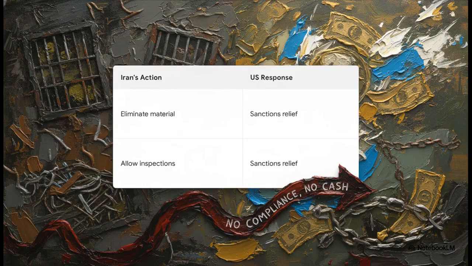So the crucial point is how the mechanics of this Geneva-Iran deal are explained to us. It breaks down into a strict, super easily digestible framework. No compliance, no cash. The commentary insists that Iran's actions, things like eliminating enriched material and allowing inspections, well, those must happen first. Only then does the U.S. response of sanctions relief follow. And this is framed as a radical, common-sense departure from past diplomatic strategies.